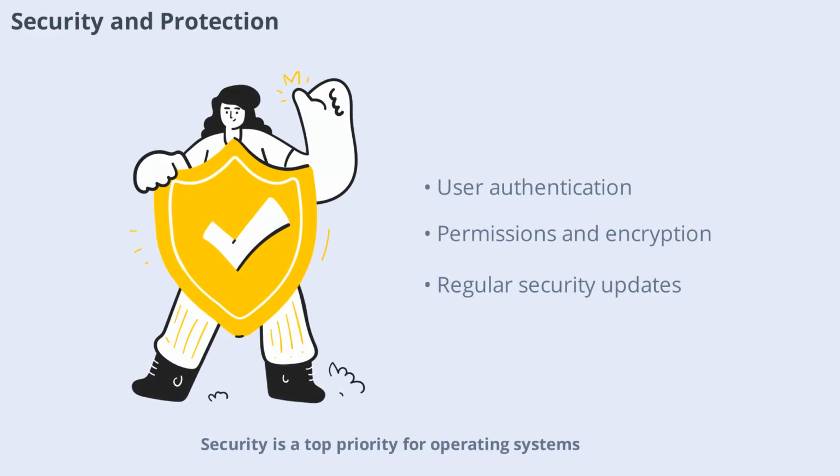Security is a top priority for operating systems. The OS protects data and resources from unauthorized access through user authentication, permissions, and encryption. It also guards against malware and other threats by providing regular updates and security patches. By implementing these measures, the OS helps keep your information safe and your computer secure.